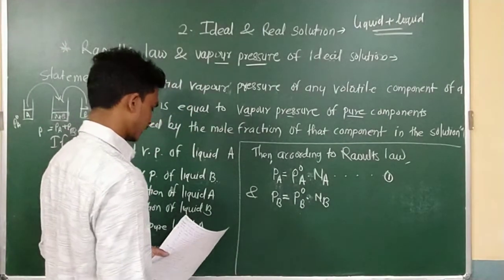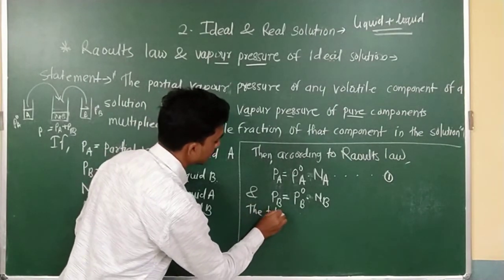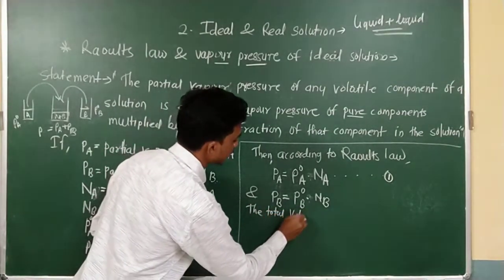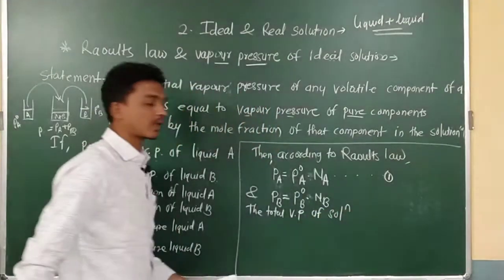Now, the total vapor pressure of the solution, you have to write in your notebook.